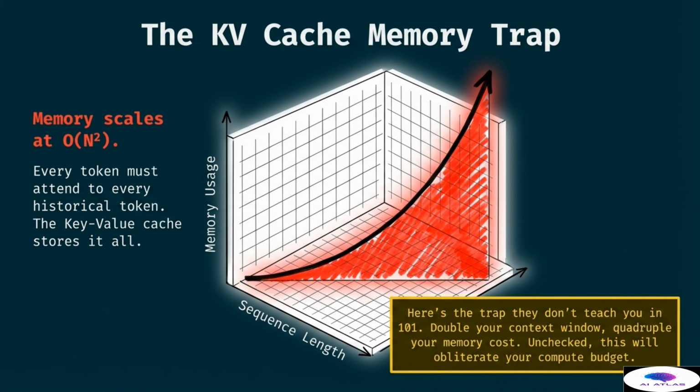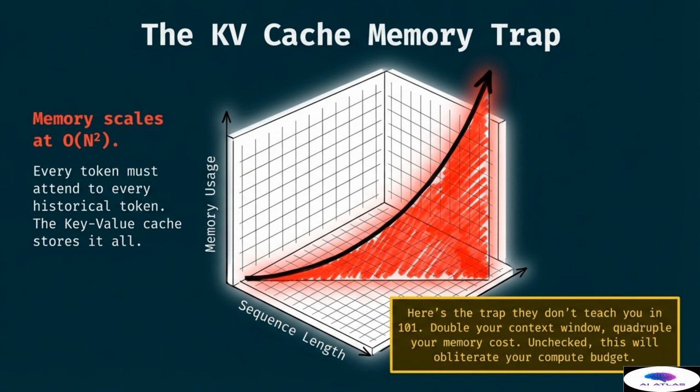The graph illustrates this dramatic curve where memory usage spikes upward as the sequence length increases. This is a trap that many developers do not encounter in introductory courses, but it becomes a major bottleneck in production. If you double your context window, you effectively quadruple your memory cost. Without careful management, this unchecked growth will eventually obliterate your compute budget.